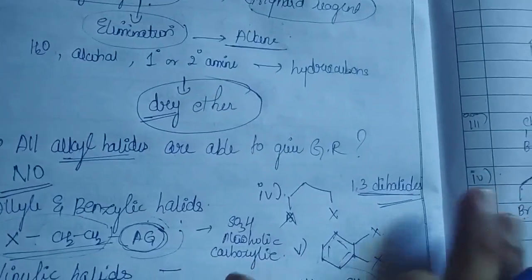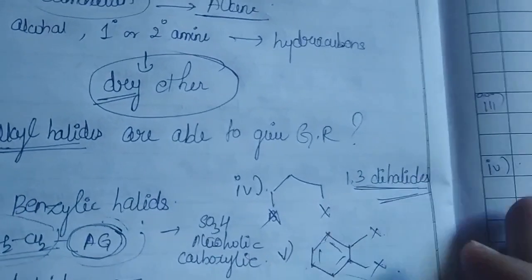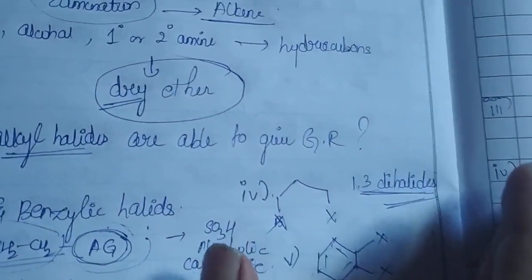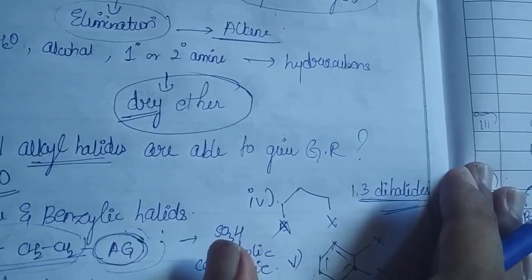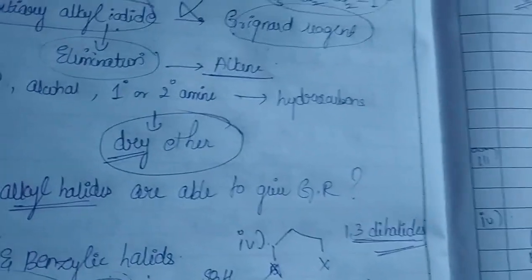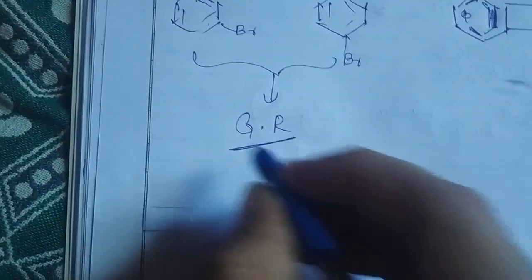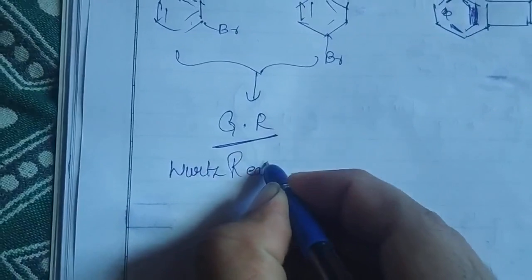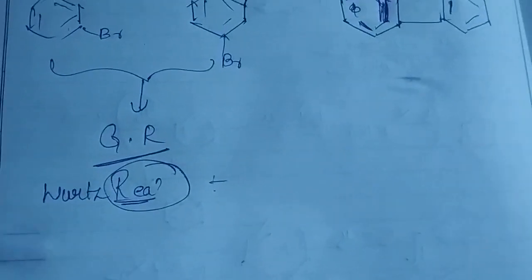But for exam purposes, you just have to remember what a Grignard reagent is, how you are going to prepare it, and why we have to maintain a dry medium. Is that clear? So next we are going to discuss another important reaction which is called the Wurtz reaction. Basically, here we are writing it as a named reaction. So what does it say?